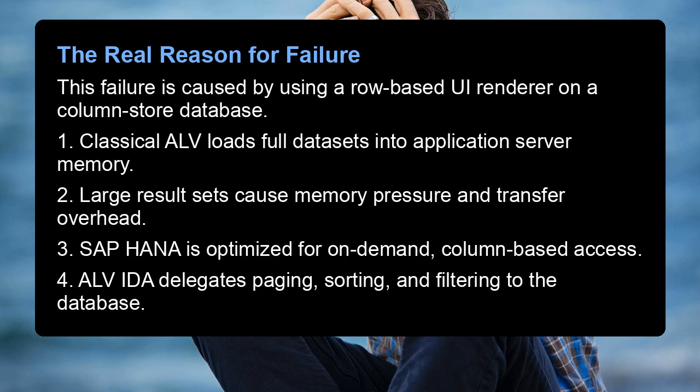This failure is caused by using a row-based UI renderer on a column store database. 1. Classical ALV loads full datasets into application server memory. 2. Large result sets cause memory pressure and transfer overhead. 3. SAP HANA is optimized for on-demand column-based access. 4. ALV IDA delegates paging, sorting, and filtering to the database.